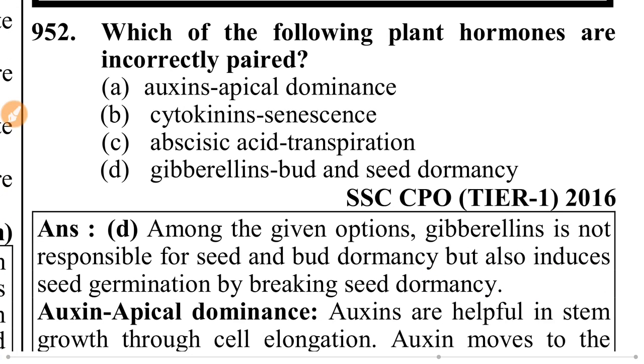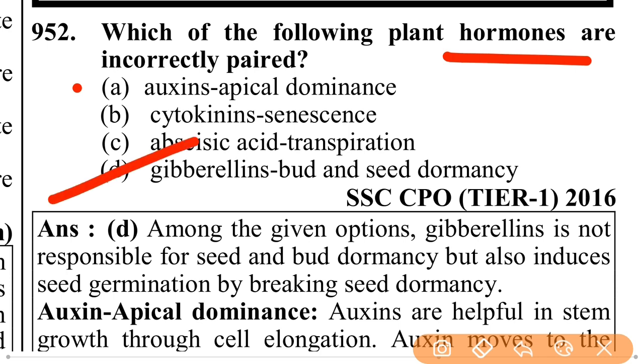Plant hormones. Which of the following plant hormones are incorrectly paired? Auxins, apical dominance; cytokinins, senescence; abscisic acid, transpiration; gibberellins, bud and seed dormancy. That is, gibberellins, bud and seed dormancy.